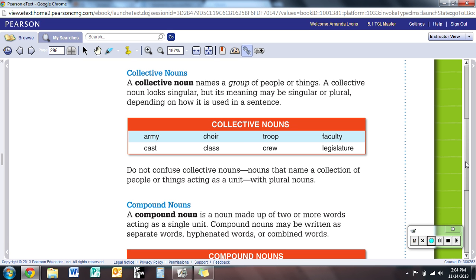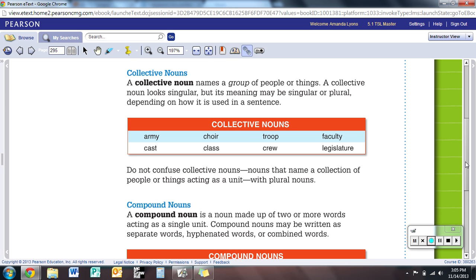So you can see up here in the definition, it names a group of people or things. It looks like it's singular, but it may be singular or plural, depending on how it's used in a sentence. You see the examples here. An army, a cast, like a cast of actors. A choir, it's composed of singers. A class, composed of students. A troop of soldiers.